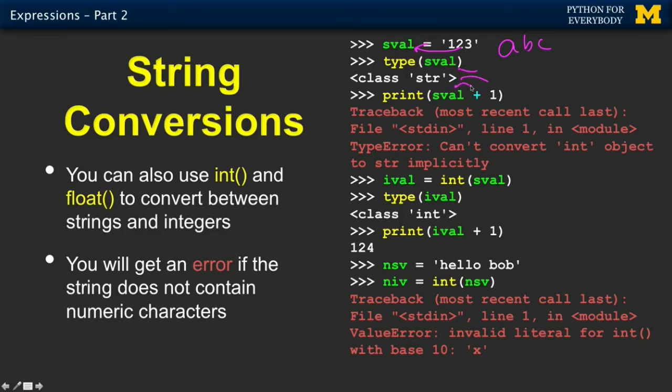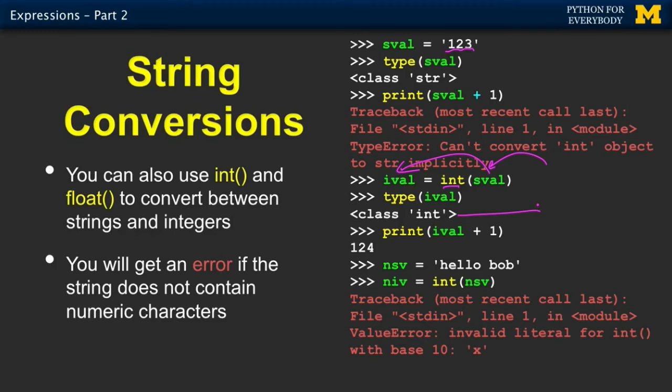And if we try to add 1 to it, as we saw before, you add a string and an integer, and Python gets really unhappy. Can't convert int object to string implicitly. But what if we know that inside of this string are actually digits, and we want to get an integer representation or a floating point representation of that? Well, in that case, we can call the int function or the float function, passing in a string and getting back an integer. So this basically reads these characters, the 1, 2, 3, and goes, oh, that's 123, and gives us back 123. And we say, what kind of thing is in there? Well, now in ival, there's an int.